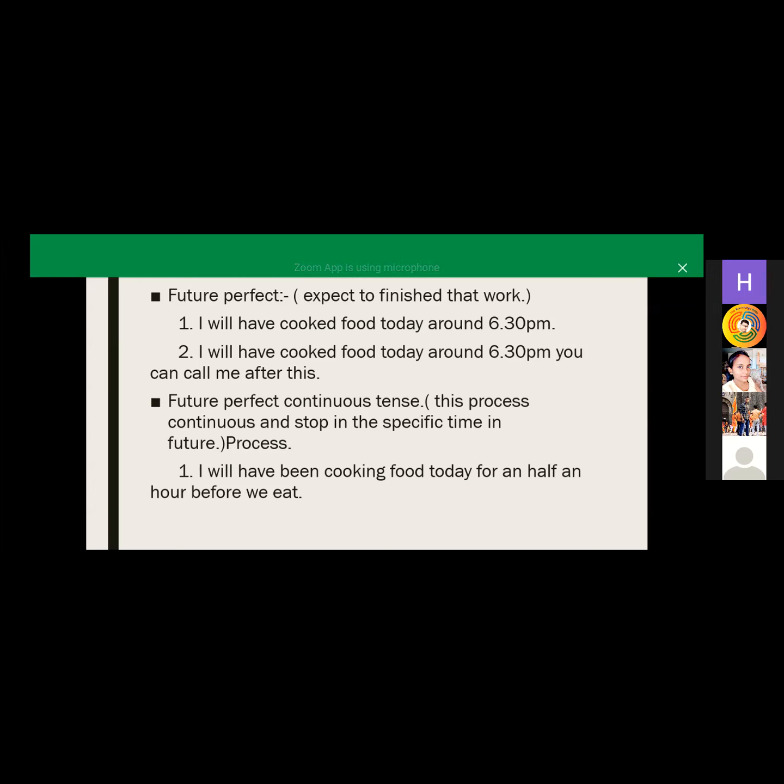So please, can anyone help me convert this sentence into Hindi? Yes, the future perfect continuous tense.